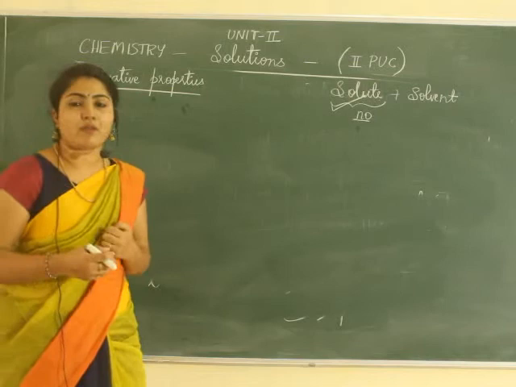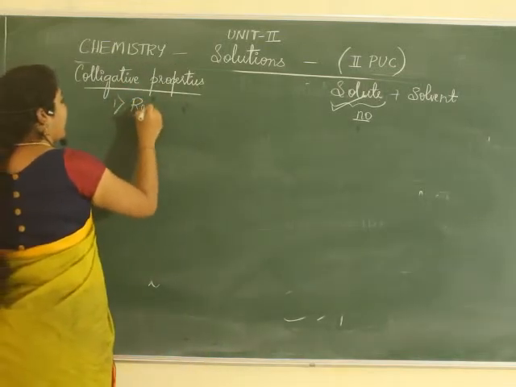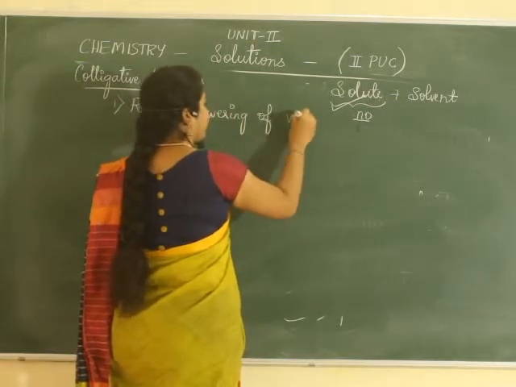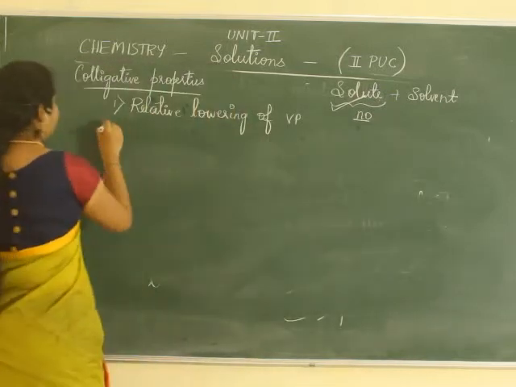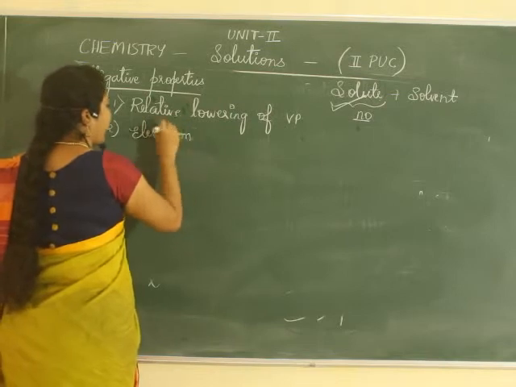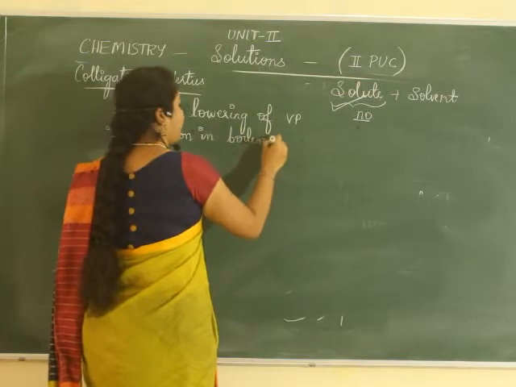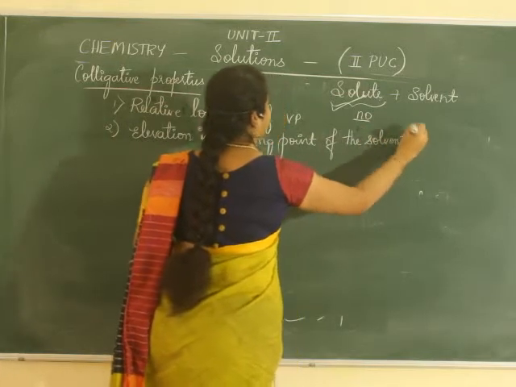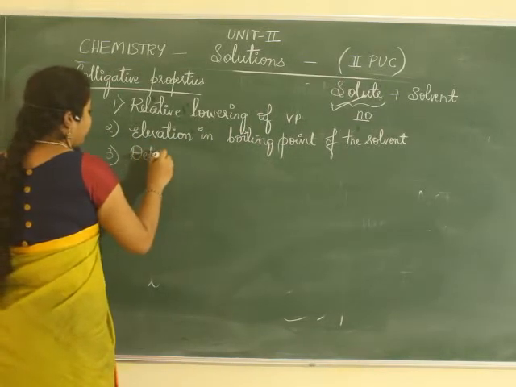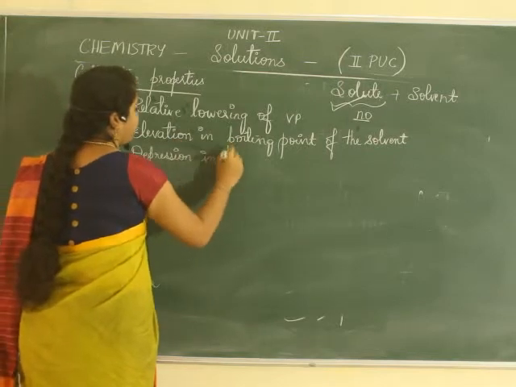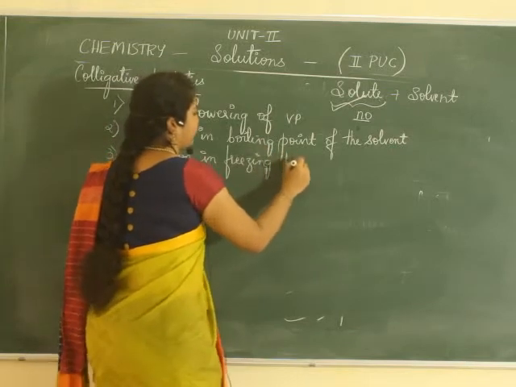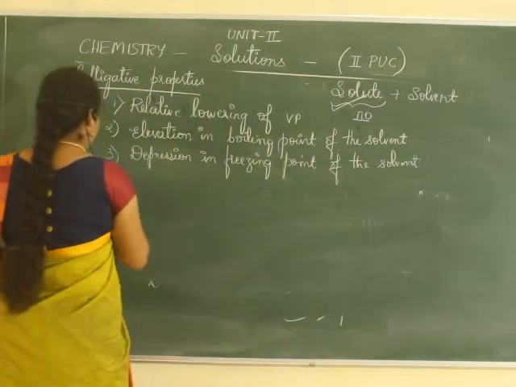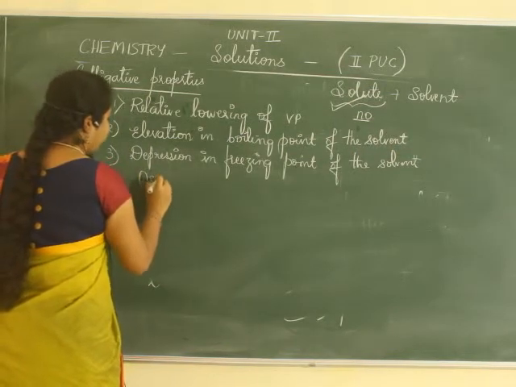Some of the colligative properties that we will be studying in this unit are relative lowering of vapor pressure, elevation in boiling point of the solvent, depression in freezing point of the solvent, and the other property that we will be studying is osmotic pressure.